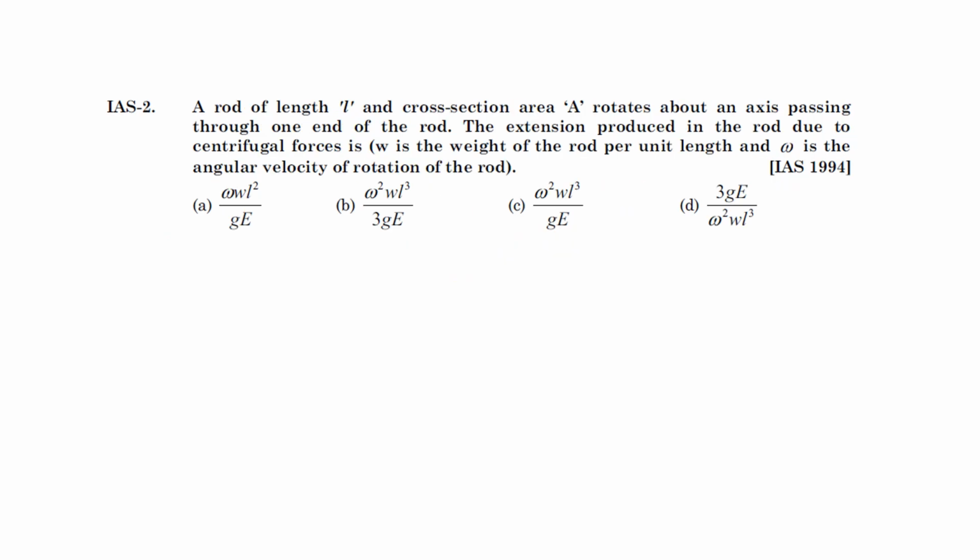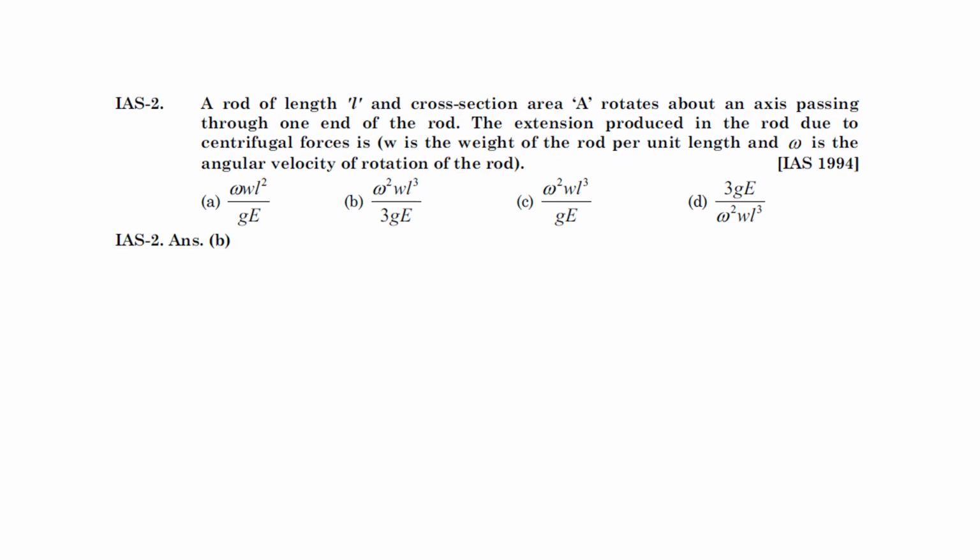Next. A rod of length L and cross-sectional area A rotated about an axis passing through one end of the rod. The extension produced in the rod due to the centrifugal force is, omega. W is the weight of the rod per unit length. Omega is the angular velocity of the rotating rod. See, ये इसको देखिए, आपको ये रोटेट भी हो रहा है तो इसका डायरेक्ट फार्मूला होता है, B.